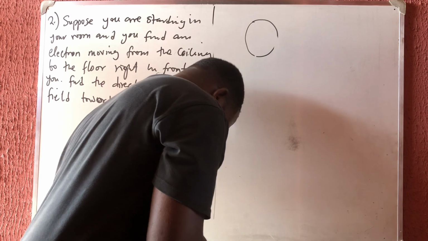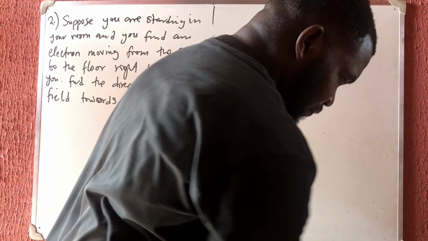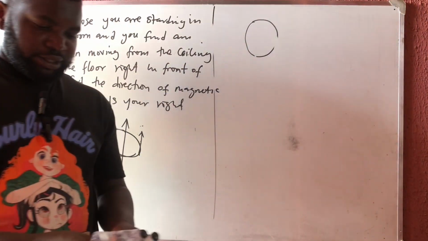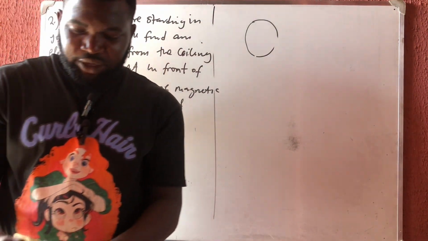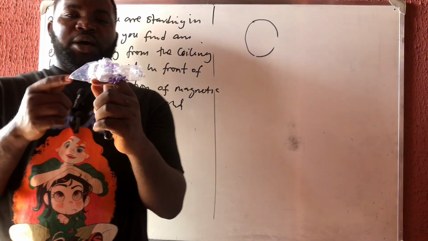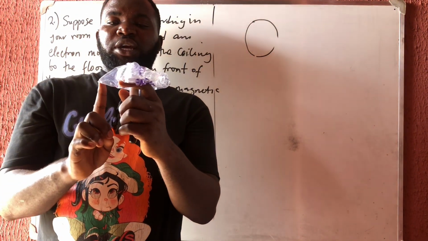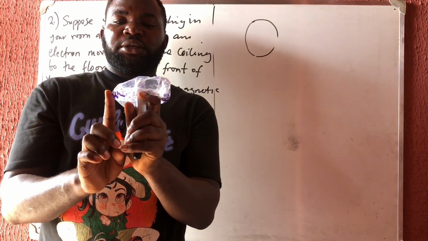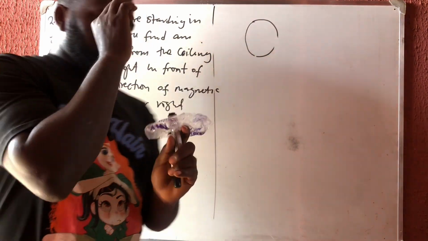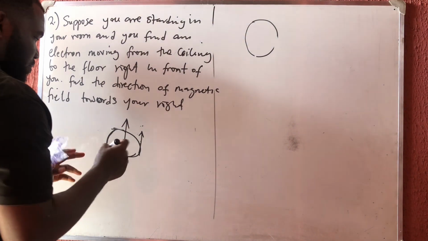It will help me get it right. Okay, let me use this as a circular something. Now, if this is the circle, it's moving like this. If I draw a tangent to this circle on my right, I'm going to draw a tangent like this. So it's going to be north. So the answer is north.